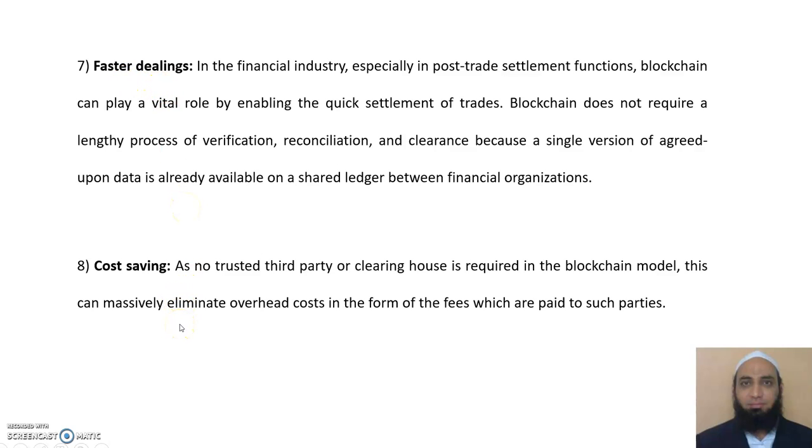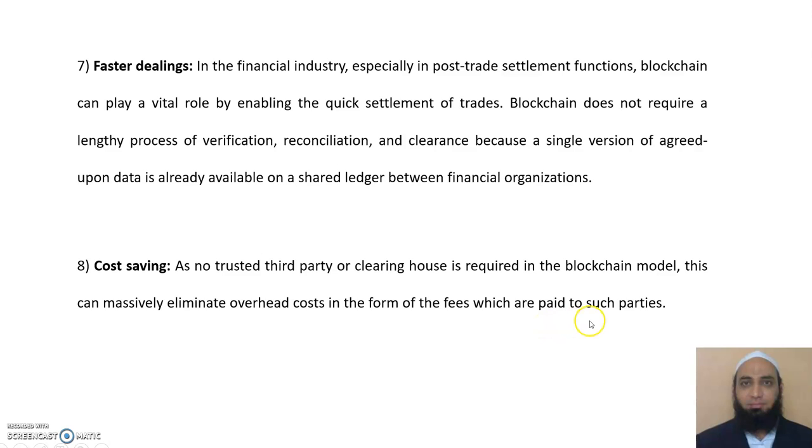The last and the eighth advantage is cost saving. As no trusted third party or clearing house is required in the blockchain model, this can massively eliminate overhead costs in the form of fees which are paid to such parties. Obviously, if I want to transfer some amount from one party to another, there is some bank, and the bank will have its own charges.